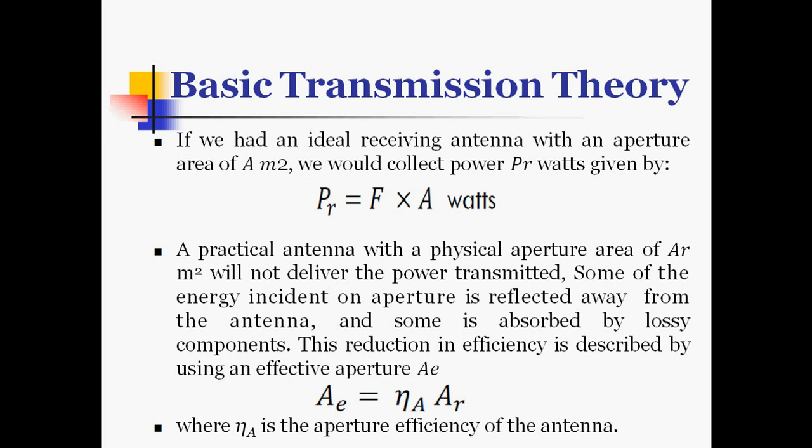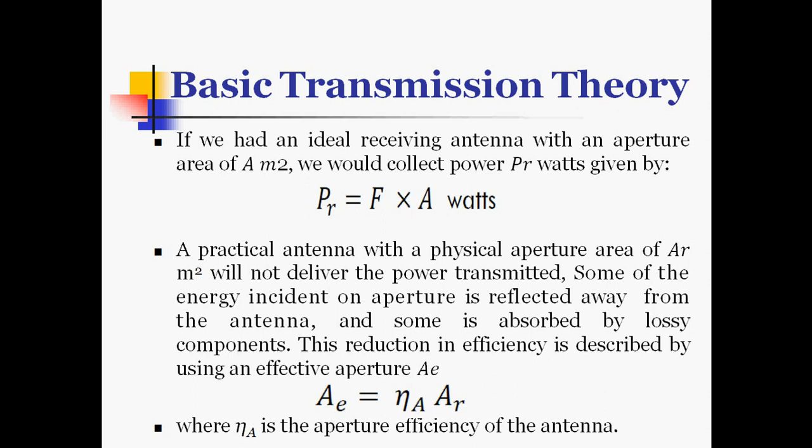which is AE equal to eta A times AR, where we define eta A as the aperture efficiency of the antenna. The aperture efficiency eta A accounts for all the losses between the incident wavefront and the antenna output port.